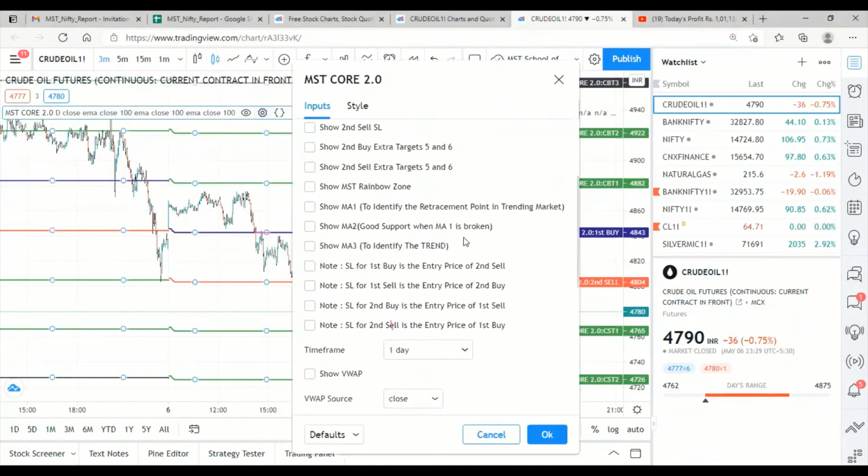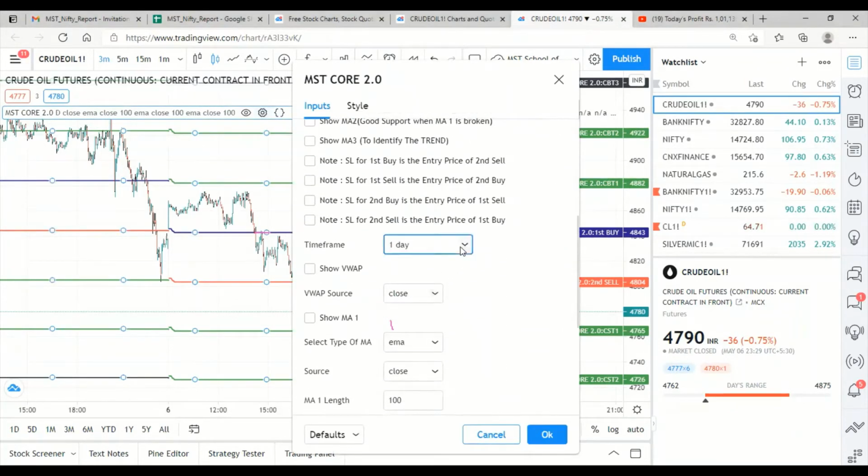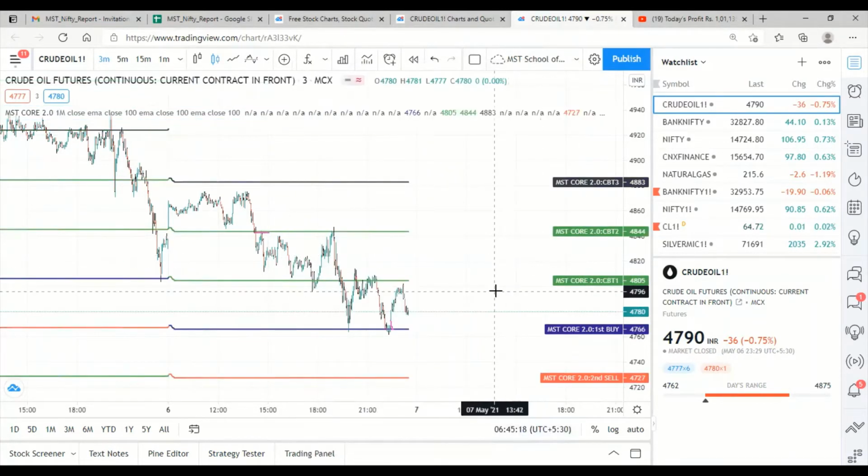You just go here, change the time from 1 day to 1 month. Now you see, this is the place where the market has to reverse 99% of the time. So here you can take the buy entry and recover the loss, and you can hold this buy entry for a positional target.